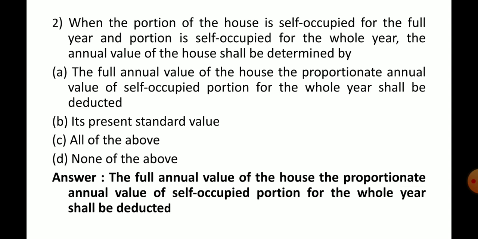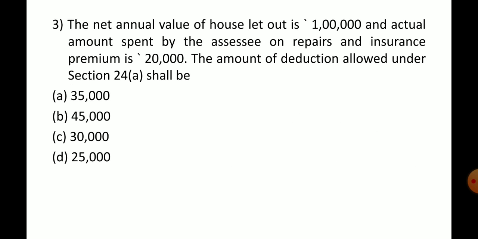It is the full annual value of the house, the proportionate annual value of the self-occupied portion for the whole year shall be deducted. The net annual value of house let out is 1 lakh. The actual amount spent by the assessee on repairs and insurance premium is 20,000. The amount of deduction allowed under section 24 shall be 35,000, 45,000, 30,000, 25,000.